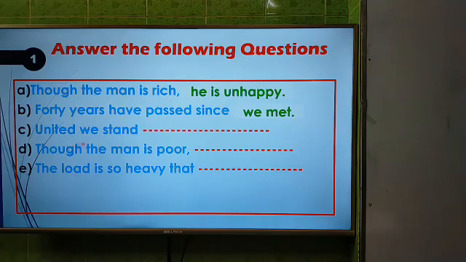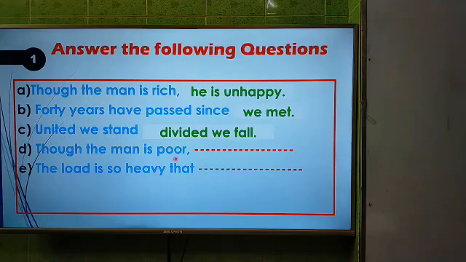Then number C, united we stand, the answer will be divided we fall, because this is a proverb and we know this proverb well. That's why there is no rule here. We have to write down the proverb as a full sentence. Then number D, though the man is poor.